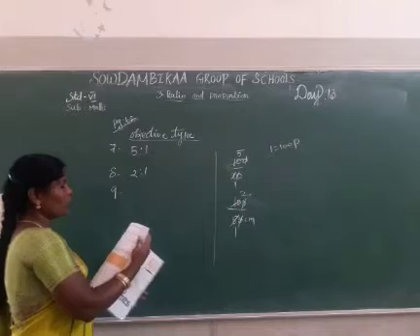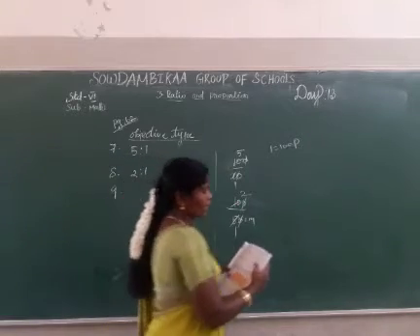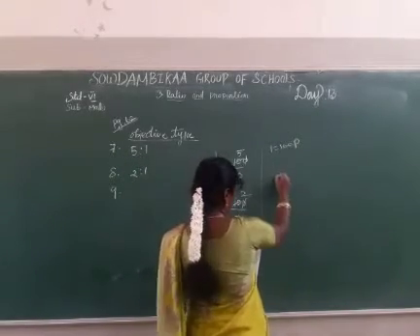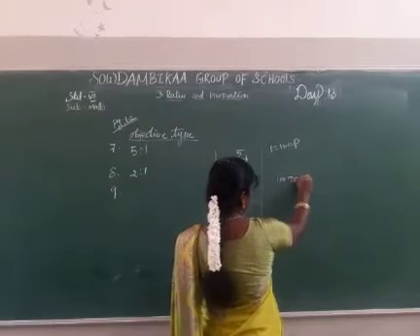Next, the ninth one. The length and the breadth of a window are 1 meter and 70 centimeter.